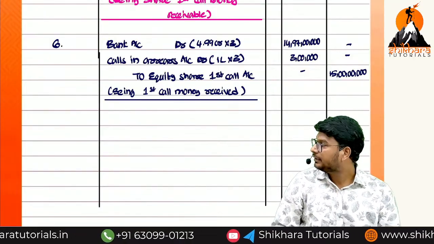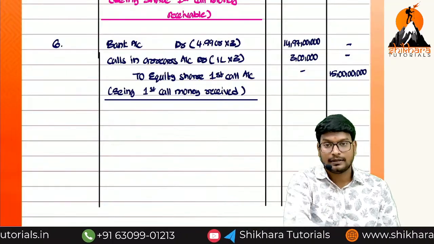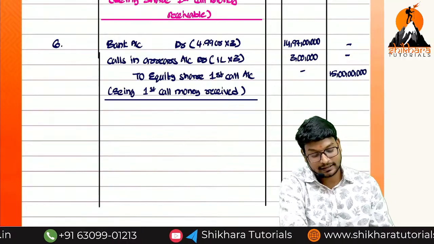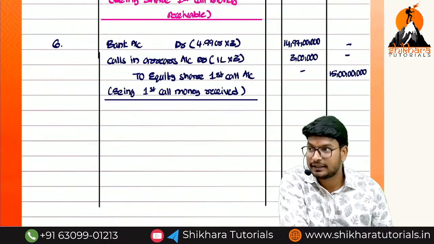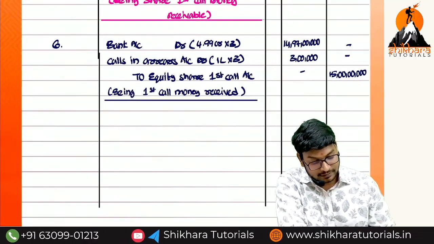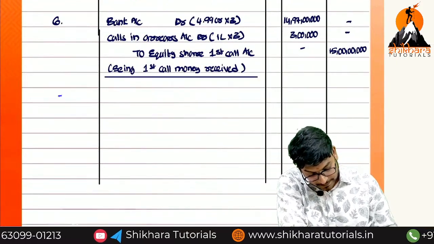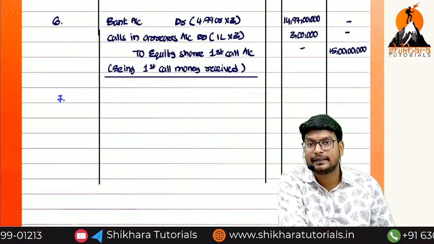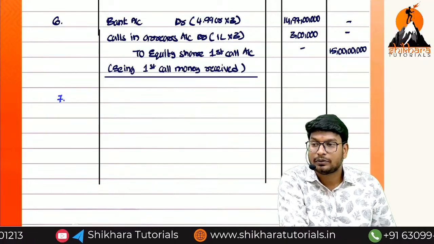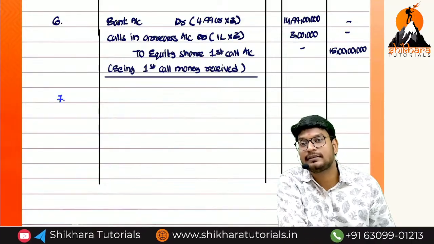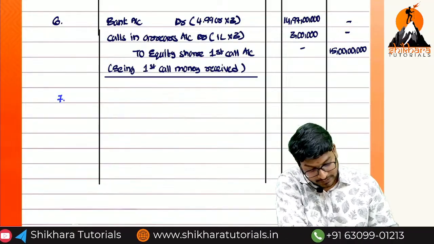If you want to continue the narration, you can mention calls in arrears of 1 lakh if you want, and directly we can write being first call money received. So next one, ma. What is the 7th entry? Due on second and final call. On total shares we have to calculate, or we have to remove the 1 lakh? On total shares we have to calculate. So what is the entry, ma?